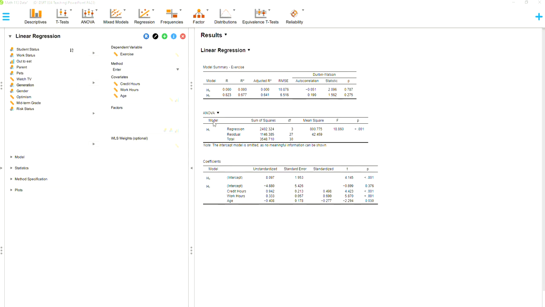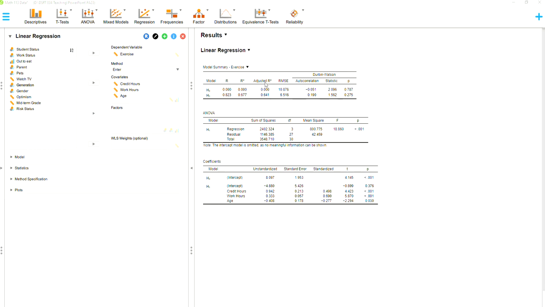The other value that we want to look at in this model summary is the adjusted R-squared value for H1. This is 0.641. Very important: for a multiple regression, you're always looking at the adjusted R-squared value. For a linear regression, it would be R-squared, but as soon as you add in extra predictors, you've got potential for error, and that's why you have to use the adjusted R-squared.